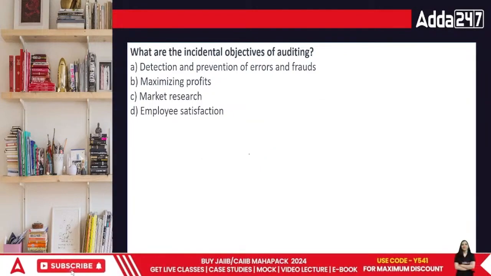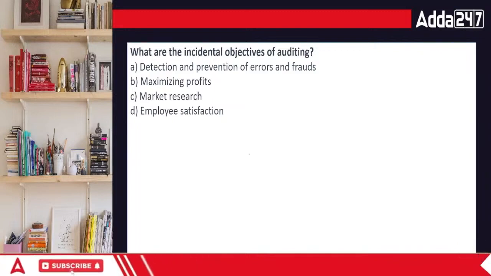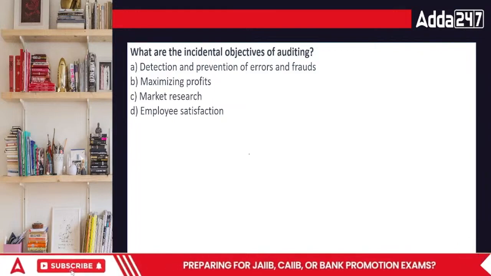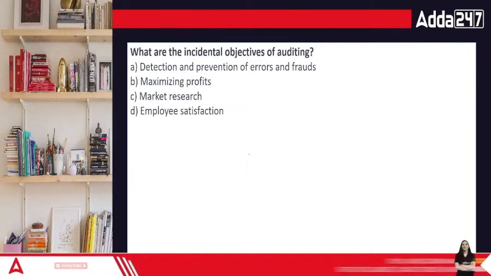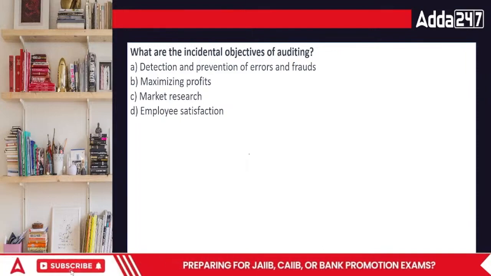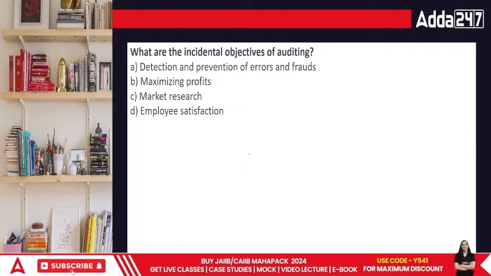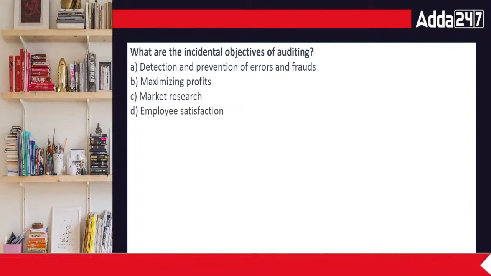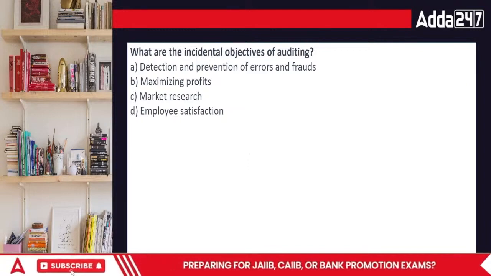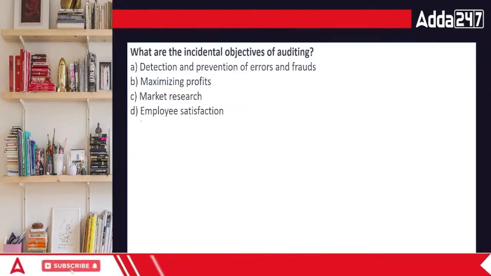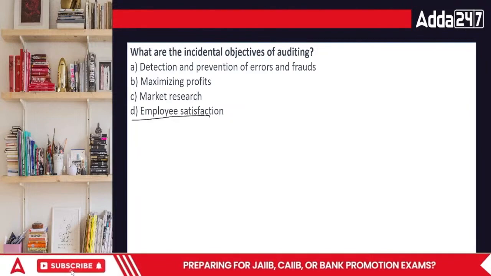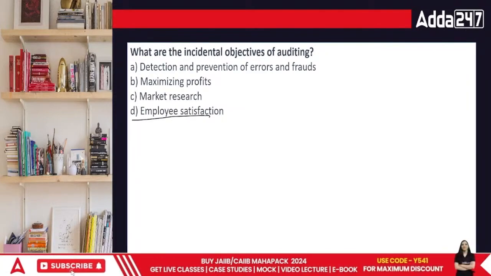What are the incidental objectives of auditing? Incidental means additional. Is it detection and prevention of errors and frauds, maximizing profits, or market research, or employee satisfaction? Nobody is happy when you keep on looking at them. Your observation power can definitely poke people, that why is this particular person looking at me so much. So basically, in terms of the auditing, a particular person will not find it as a motivation unless there is a motivational speech for them. So the motivational portion which makes them feel keen, this is something I need to understand. So motivation and employee satisfaction, they all fall in the same category.